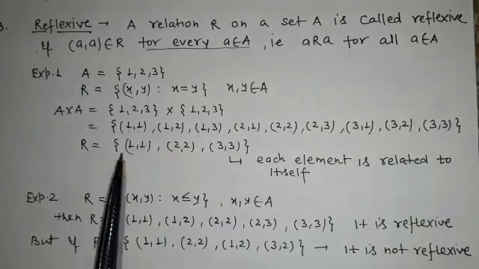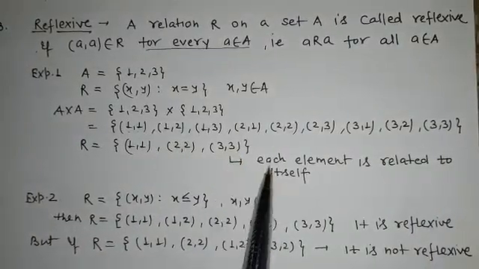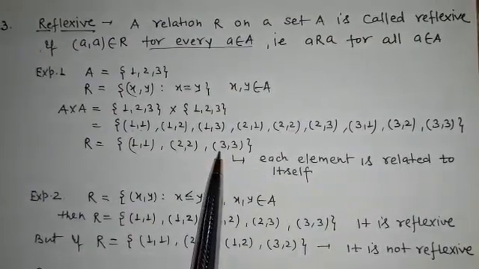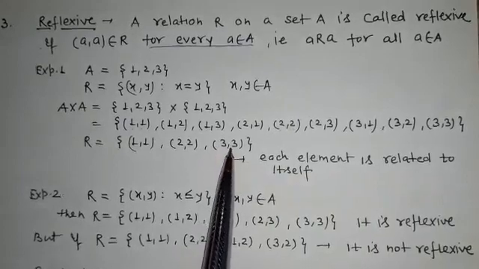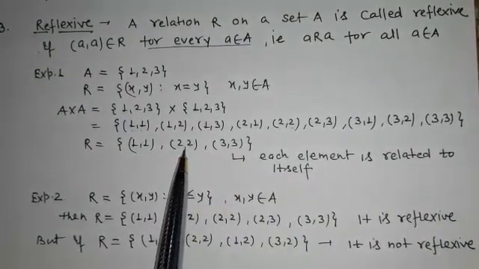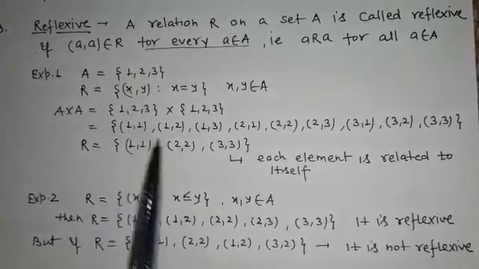That's why R is equal to {(1,1), (2,2), (3,3)}. Each element is related to itself here. So for a reflexive relation, both elements of each ordered pair must be the same, and each element of A is related to itself.